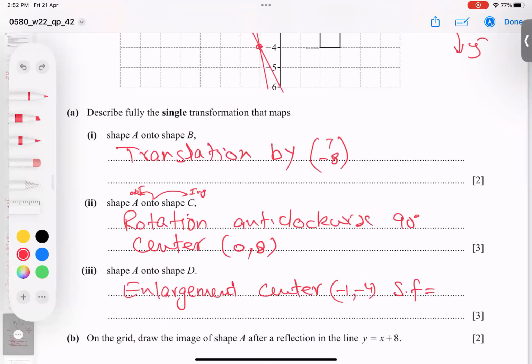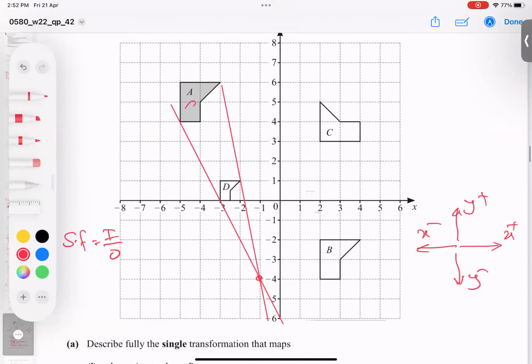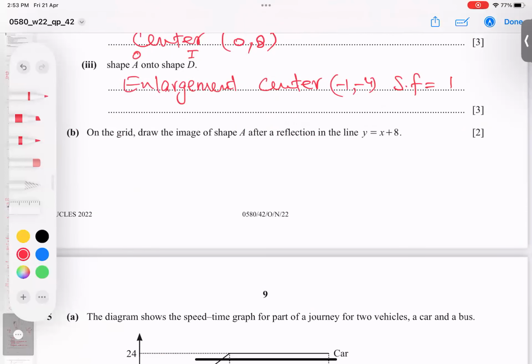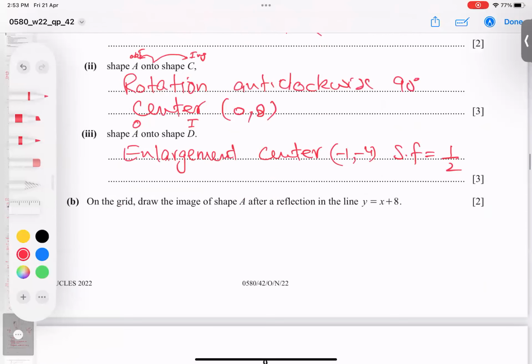Before, the 2 is up. So A is the object and D is the image. This is the object, this is the image. This is 1 box I kept up, and this is 2 boxes I kept down. So it is half, and the center is coming on one side, so positive half. If the center comes in the middle of the object and image, it's called negative half. So here I can say only and only positive half.